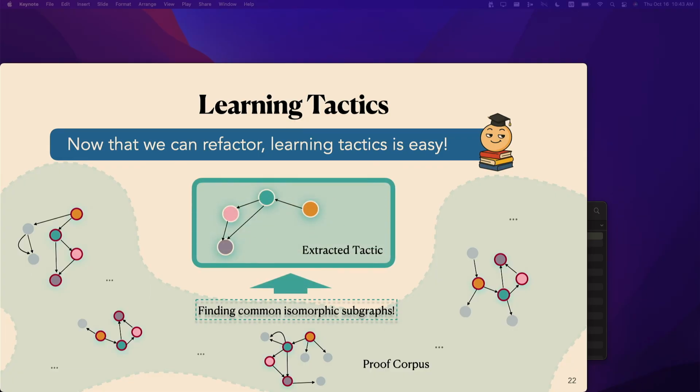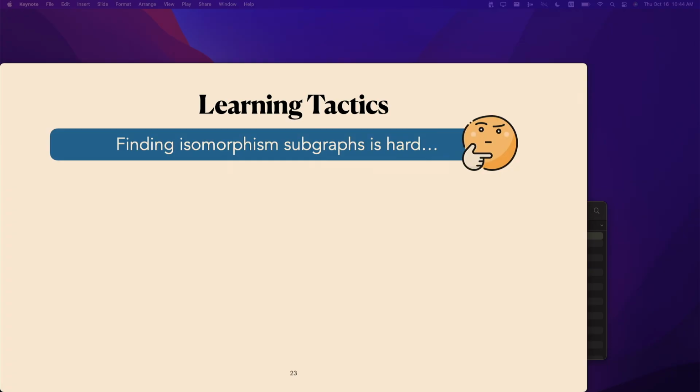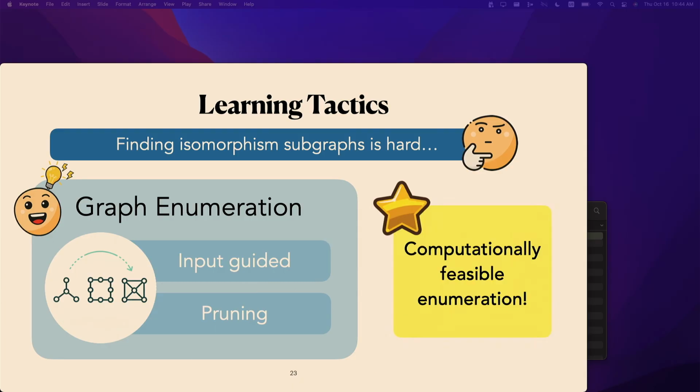I know some of you might be thinking, OK, this is conceptually straightforward, but how about in execution, since as we all know, finding isomorphic subgraphs is hard. So for that, we used a graph enumeration technique, where the enumeration is guided by its input and also enhanced with some pruning techniques, which made the enumeration computationally feasible. I'm not going to talk about the details here, but please refer to our paper if you're interested.